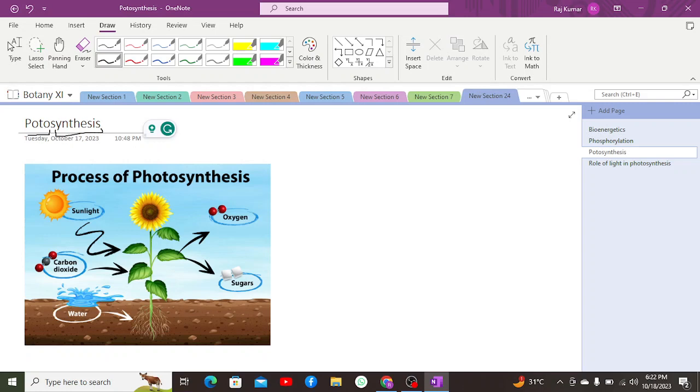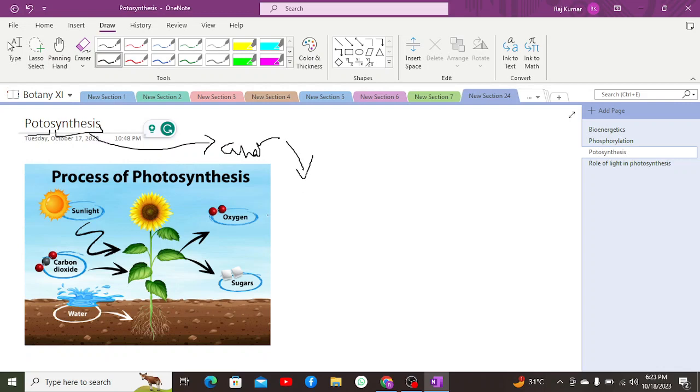Synthesis refers to manufacturing. It is the manufacturing of something in the presence of light. Photosynthesis is a process in which the formation of energy-rich organic compounds takes place from low-energy inorganic compounds such as carbon dioxide and water, which are anabolized to form carbohydrates, glucose.